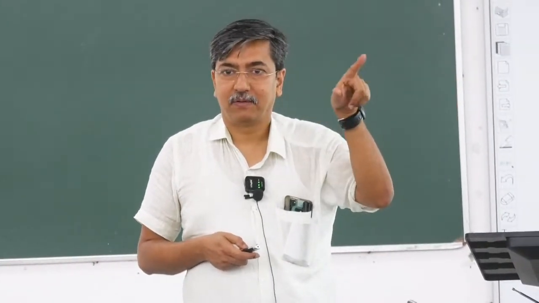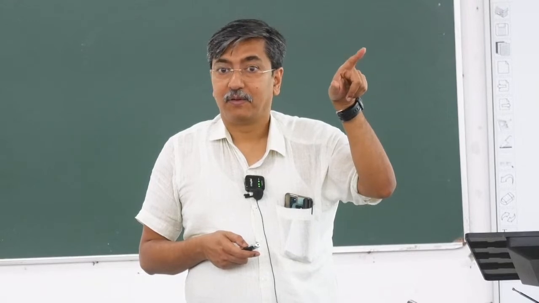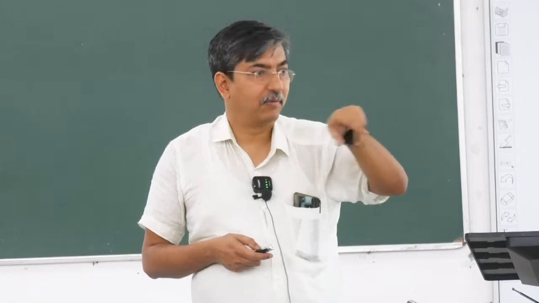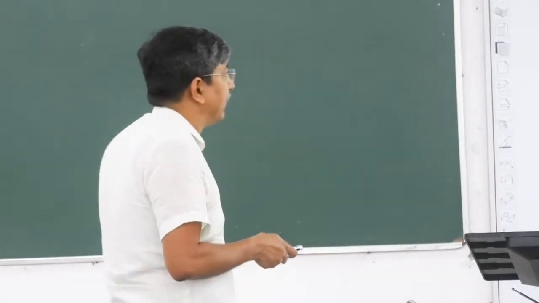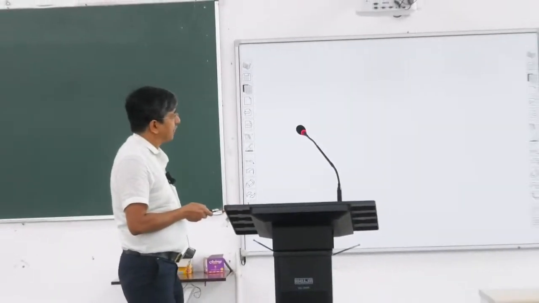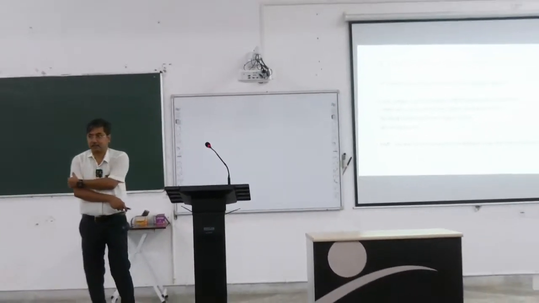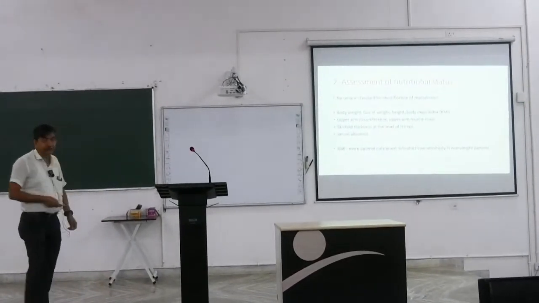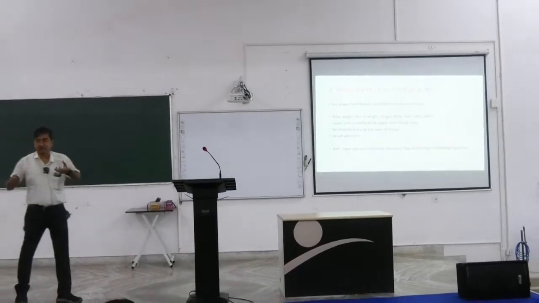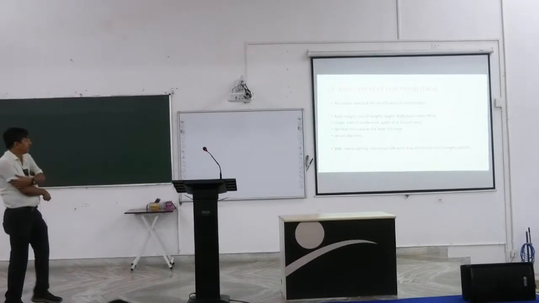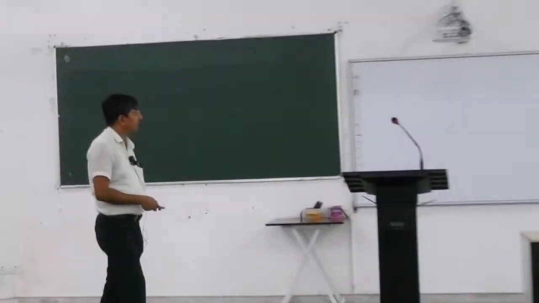What is BMI? Weight in kg by height in meter square. Okay. So the other things are upper arm circumference, upper arm muscle mass, skin fold thickness, but these are not commonly done. But if you see the anthropometric measurements, if someone is doing some study, then they have to do all these things: upper arm circumference, skin fold thickness at triceps.